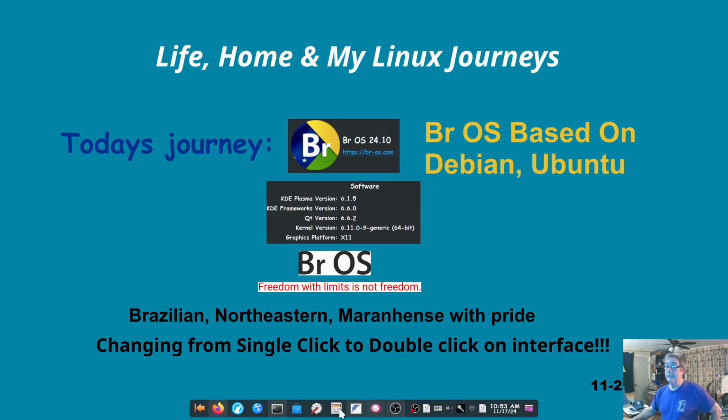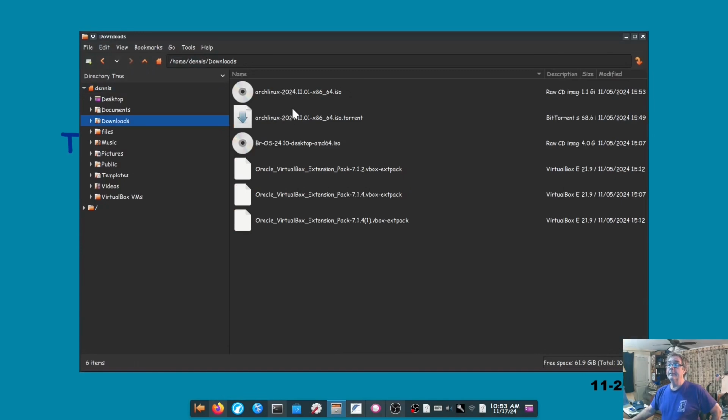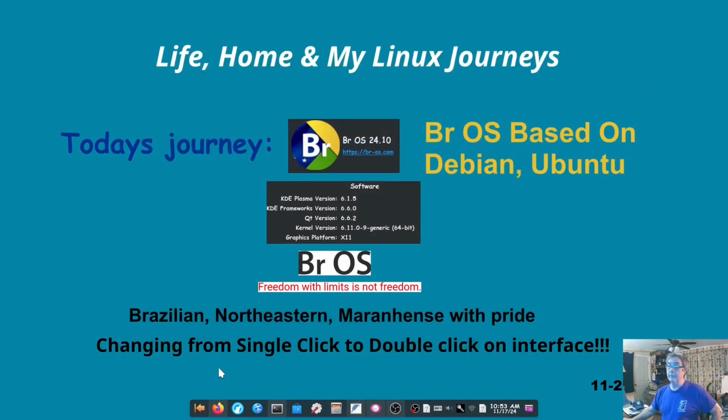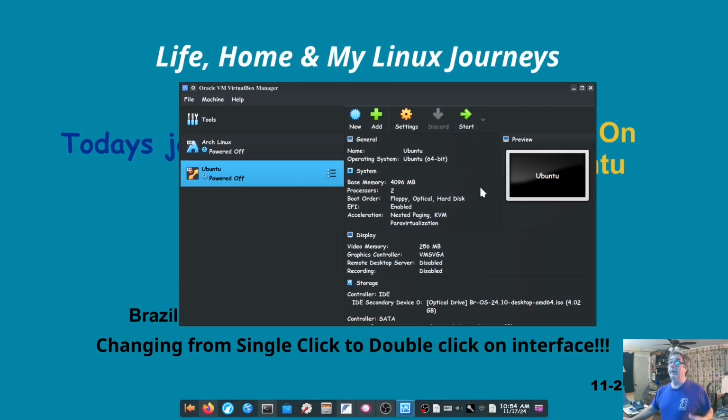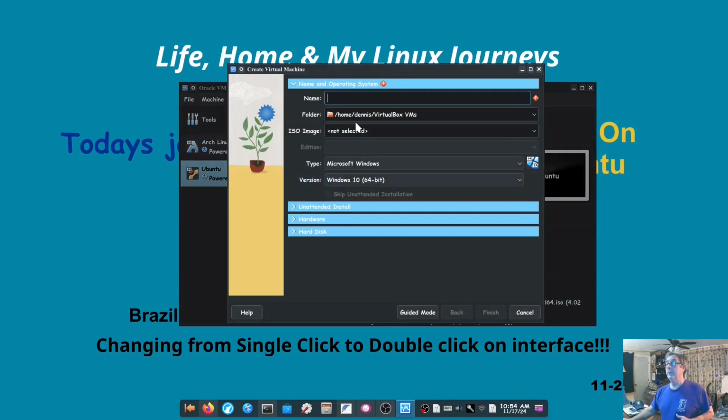So if I go to my downloads folder, you'll see I have the BrOS desktop ISO right there. So let's go find VirtualBox. And I did find the workaround, and I think what they really meant. So let's go New. Now normally you would just type BrOS. Oops. What did I do? Turn caps lock on? Nope. And in this case, I would select Ubuntu after it so that I wouldn't have to do this, but you can right here, Ubuntu. You could change that to Debian. I'm going to go ahead and put in the ISO right now, and we'll select it out of the download.